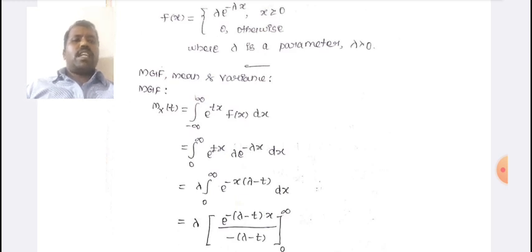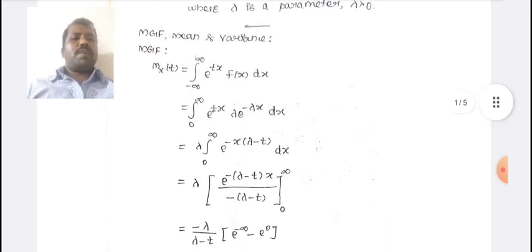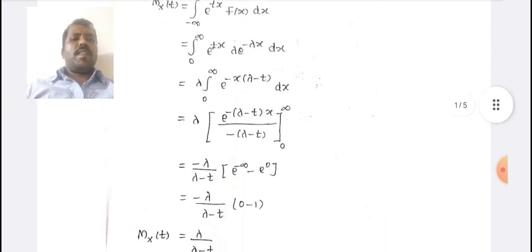The limit is 0 to infinity, therefore the integral limit is 0 to infinity. Lambda integral 0 to infinity e power minus x into lambda minus t. Taking the common factor, we have e power minus lambda x and another one is e power tx. Taking x common, e power minus x into lambda minus t into dx.